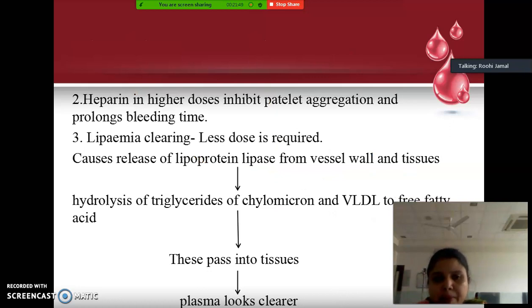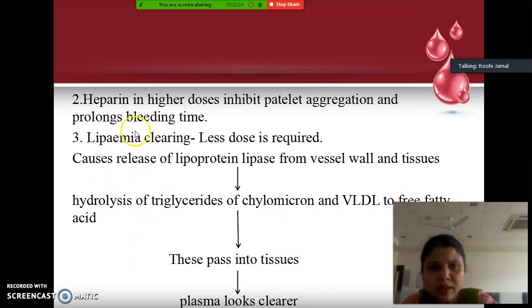Heparin in higher doses inhibits platelet aggregation and prolongs the bleeding time. Okay, and very important, the third pharmacological action which you can see is lipemia clearing. What is lipemia? From the name itself it is clear that it is associated with lipids. But for lipemia clearing, a smaller dose of heparin is required. Now what is lipemia? From the name itself, lipo means lipid and emia means blood. So whenever there is an increase in the lipid level in our blood, it causes a type of turbidity in the blood. Okay, because fats are generally white or yellowish in color, so they make the blood turbid.